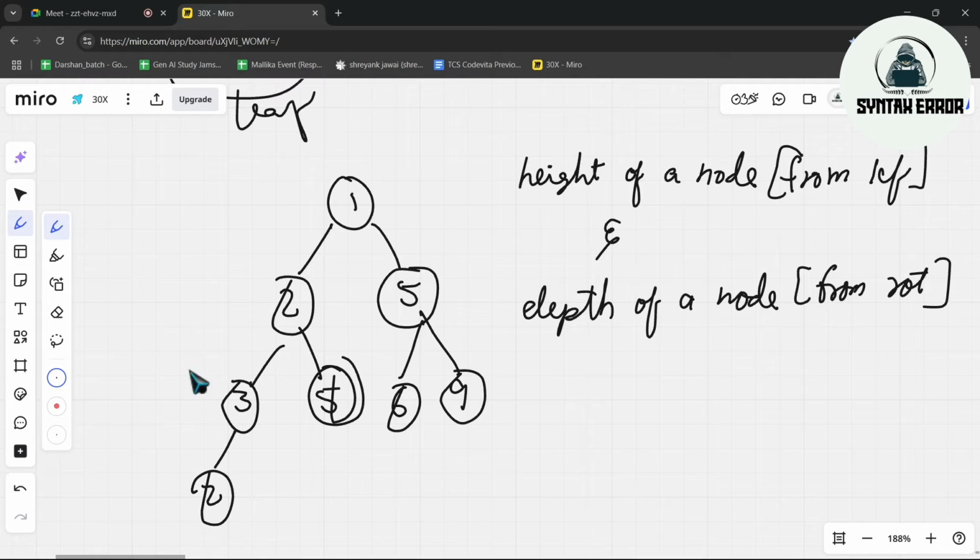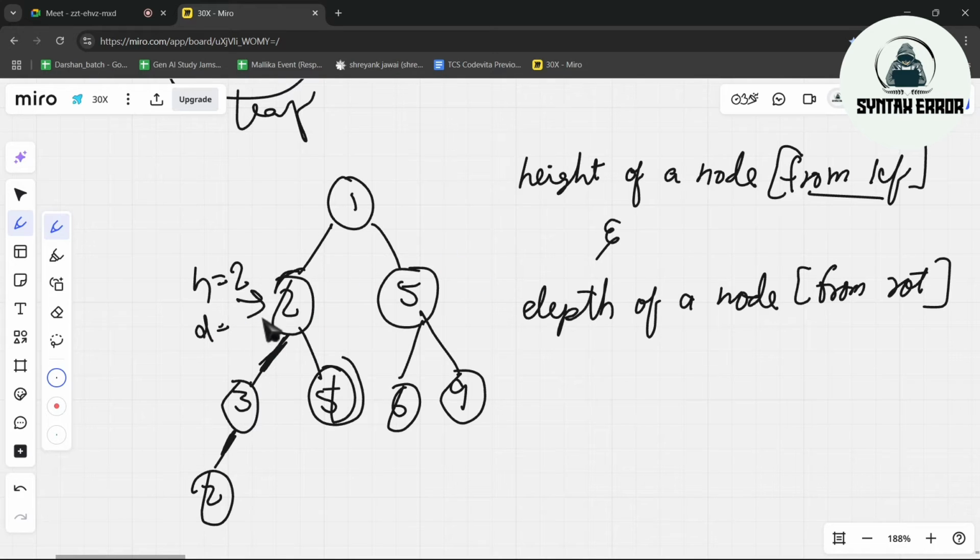So basically, if you want to find the height of 2, okay, height and depth are considered for a node. We have to find the height of some particular node. For the height of this node, how will we consider the edges? Edges means the path, the path from the leaf node. From the leaf node, how many paths have we considered? 1, 2. How many edges? 1, 2. These edges mean these lines. So the height of this node will be 2.